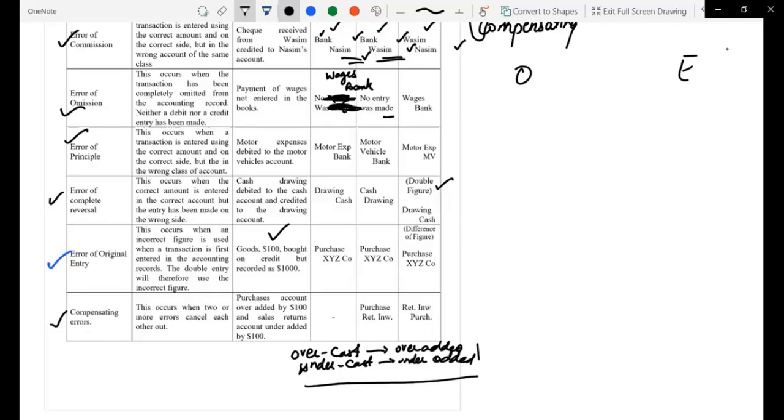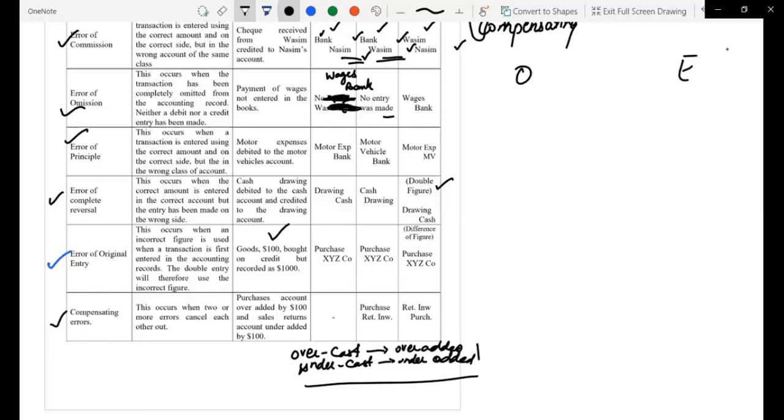Remember these two words. Now, like I said, in compensating errors, two different errors which took place in different transactions were made in such a way, by chance, that they cancelled each other out, and due to which there was no difference in the trial balance. The question arises, how could this be possible? It looks very unacceptable.